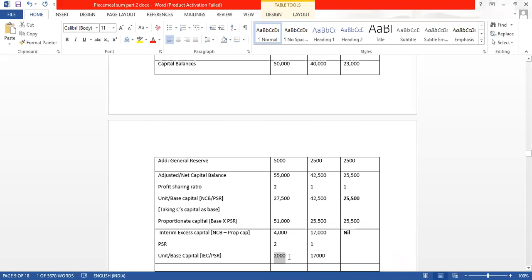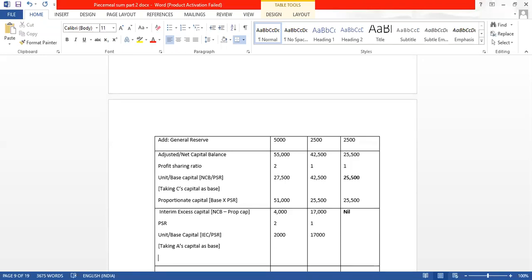This one is the least amount, correct? So what we will do, taking A's capital as base, we will find out the proportionate capital.